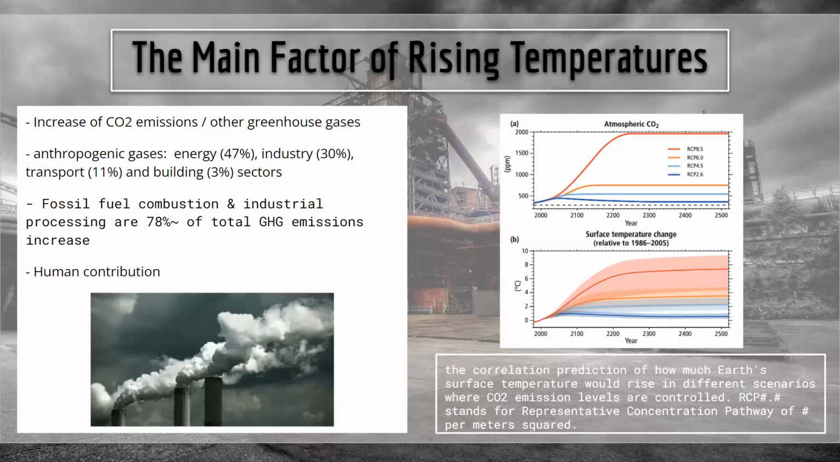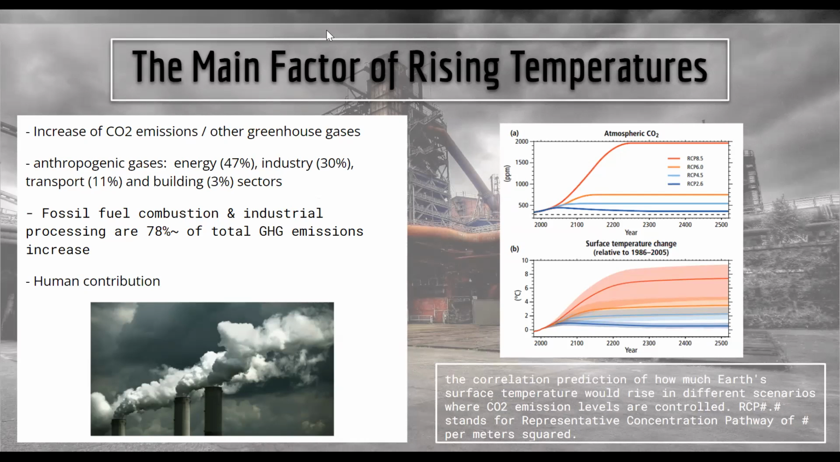The main factor of rising temperatures is the increase of carbon dioxide emissions and other greenhouse gases. The recent increase of carbon dioxide emissions are greatly due to human contribution. Human activity has heavily contributed by producing anthropogenic gases. About 47% of it comes from energy usage, 30% from industry, 11% from transportation, and 3% from the building sector. It is also said that fossil fuel combustion and industrial processing make up about 78% of the total greenhouse gas emission increases. Because carbon dioxide and other pollutants keep increasing, temperatures rise as well due to the direct relationship.